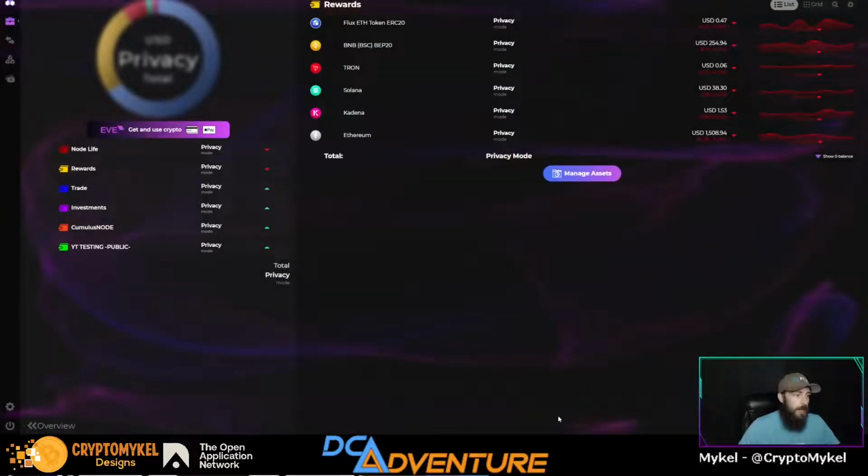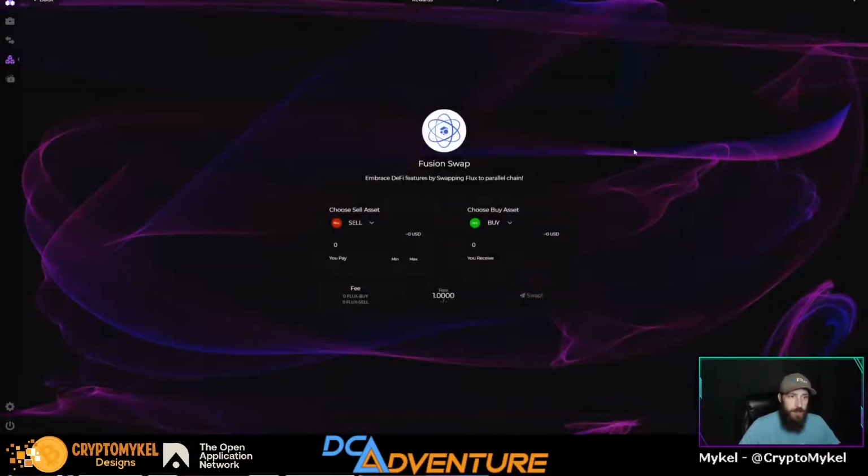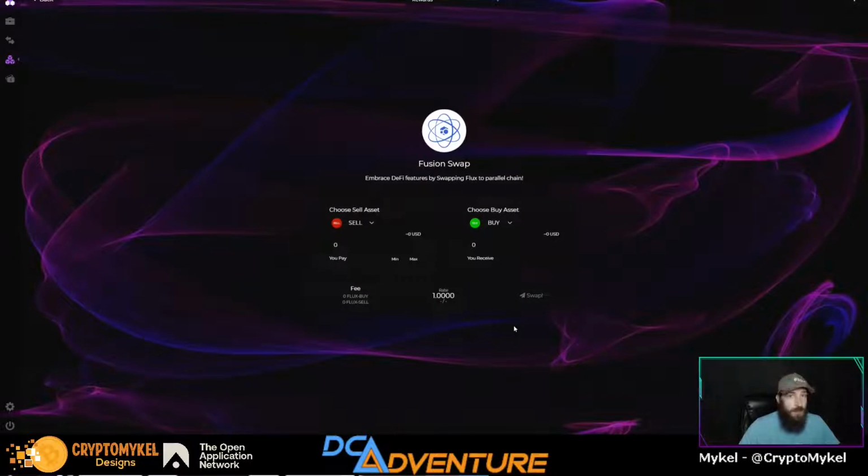Now that we have those added, we can head on over to the apps into Fusion. As you can see, we are not swapping, but this will show you right here. We only have Flux, Flux Cadena, Flux ETH, Flux BSC, Fluxtron, and Flux Soul as current right now as of today. Today is the 25th, the day that you were able to claim. So as of the 25th, swapping is not possible.